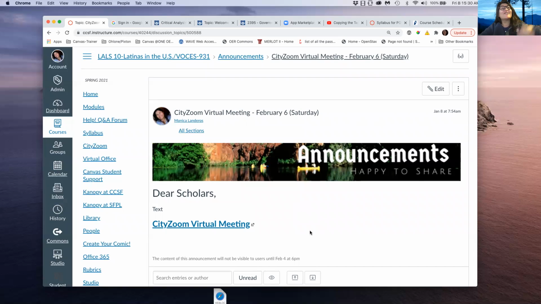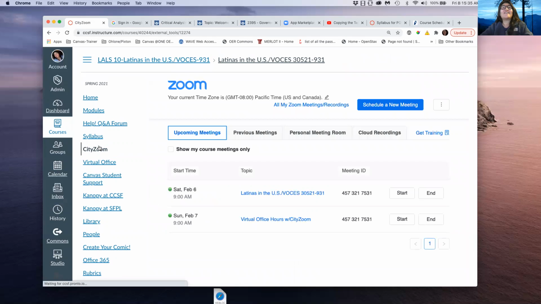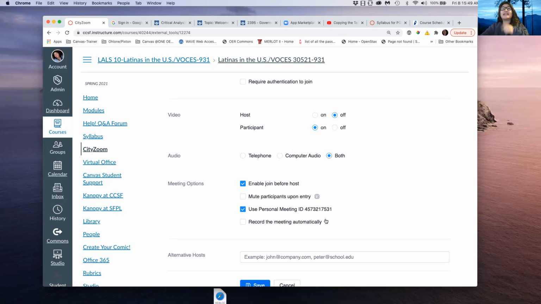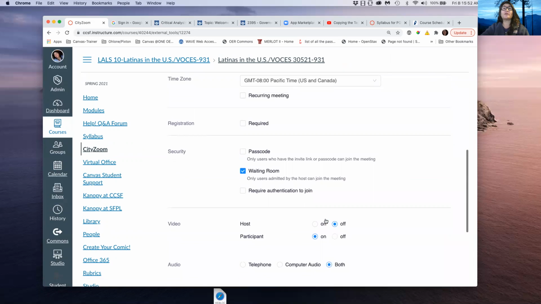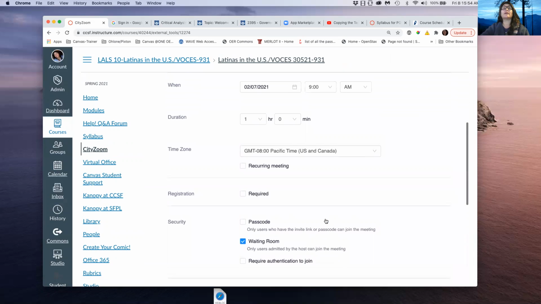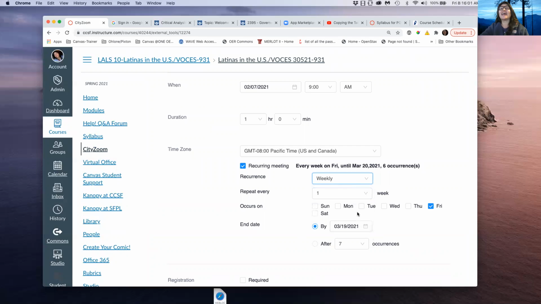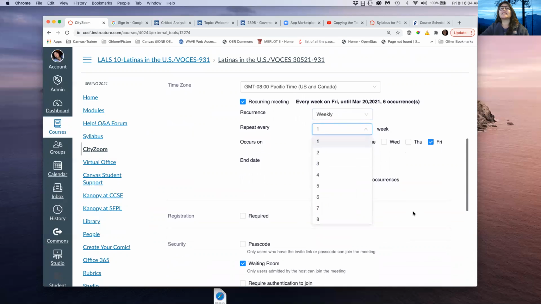So then what I would do is go into CityZoom, which you have here. And then right here, where did I put it? Over here, the Sunday one. Instead of it being just the one meeting, I would scroll to the bottom and edit this meeting. And then now you're really going to force me to pay attention, or else I'm going to have a recurring meeting. I'm going to say it's weekly, every Sunday morning, and I'm going to repeat it until the end of the semester.